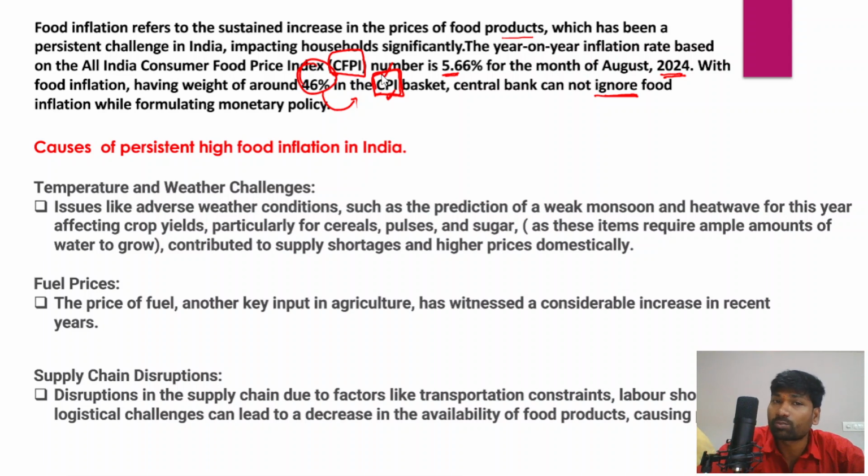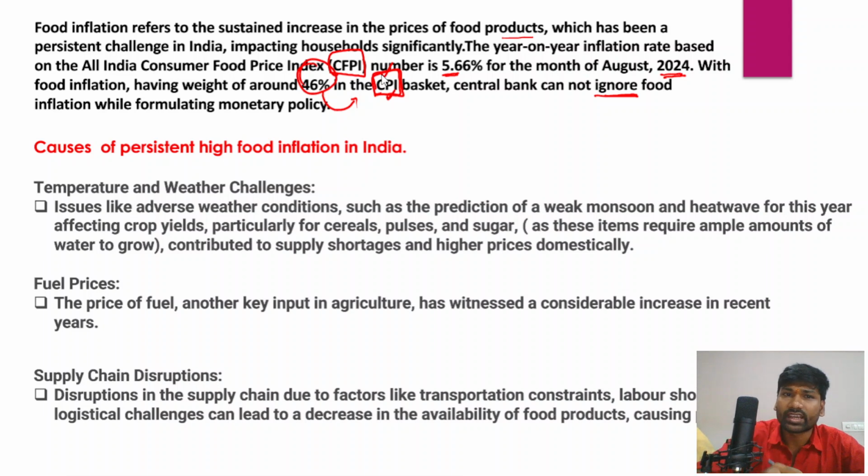Now, what are the causes of persistently higher levels of food inflation in India? There are certain causes for higher food inflation in India. For example, in India we are observing different weather and temperature conditions, because rising temperatures or bad weather impact agriculture and agricultural production, and that is a cause of concern and in fact a sign of worry in Indian agriculture.